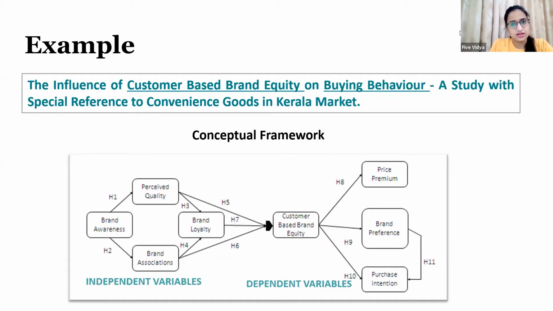That is generally a part of our literature review chapter. So you should have these things before starting your RM chapter.